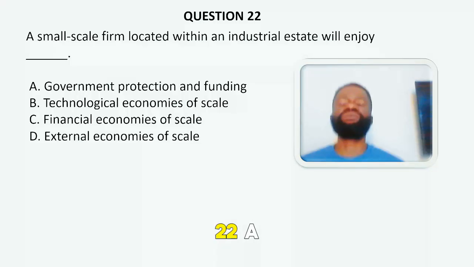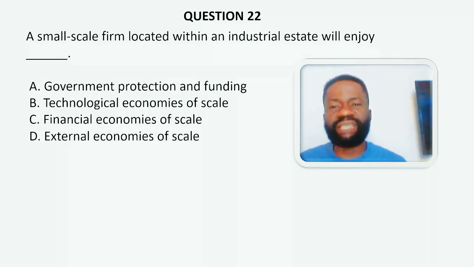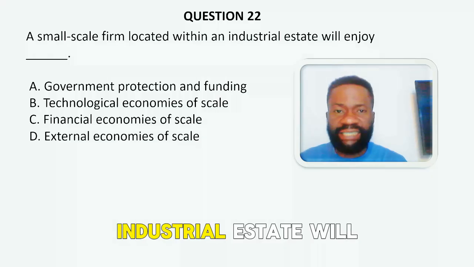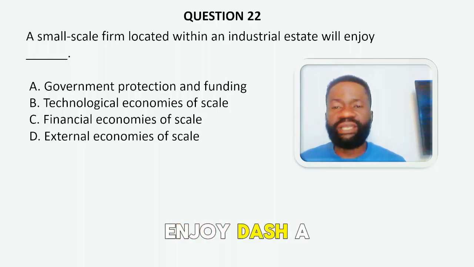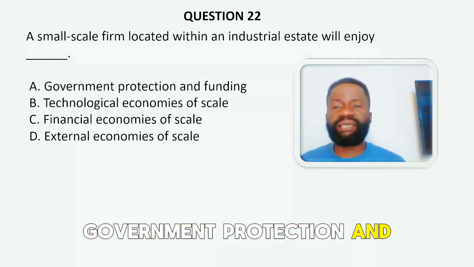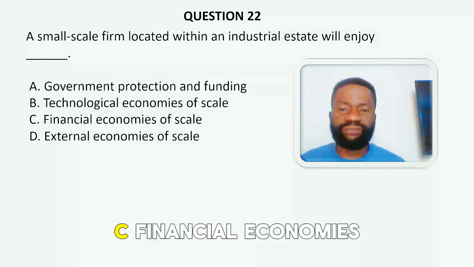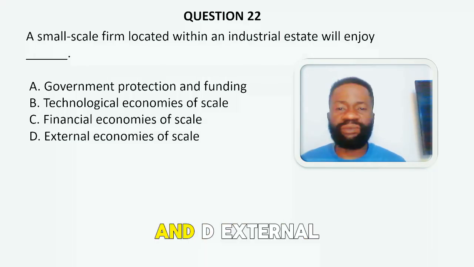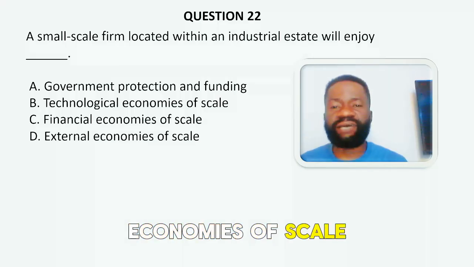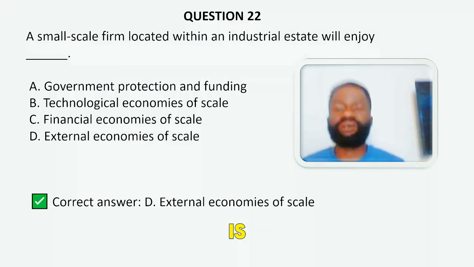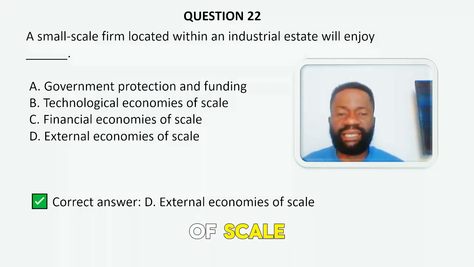22. A small-scale firm located within an industrial estate will enjoy dash. A. Government protection and funding. B. Technology economies of scale. C. Financial economies of scale. And D. External economies of scale. The correct answer to the question is external economies of scale.